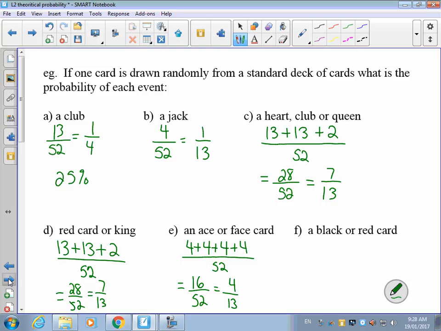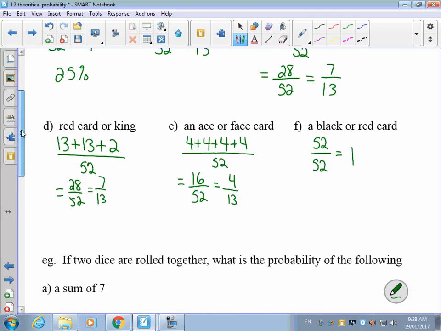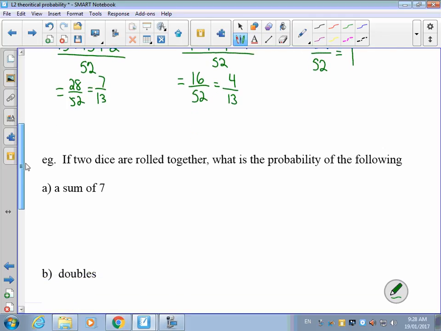All right, last one of the cards: a black or a red card. Well, that's the whole deck. So if you had a black or a red card, no matter what you chose, one of those 52 cards would be black or red. So it would be 52 out of 52, or 100% chance, or the probability would be 1. And that's where you can get between 0 and 1 as your probability, if you have something that's a sure thing.